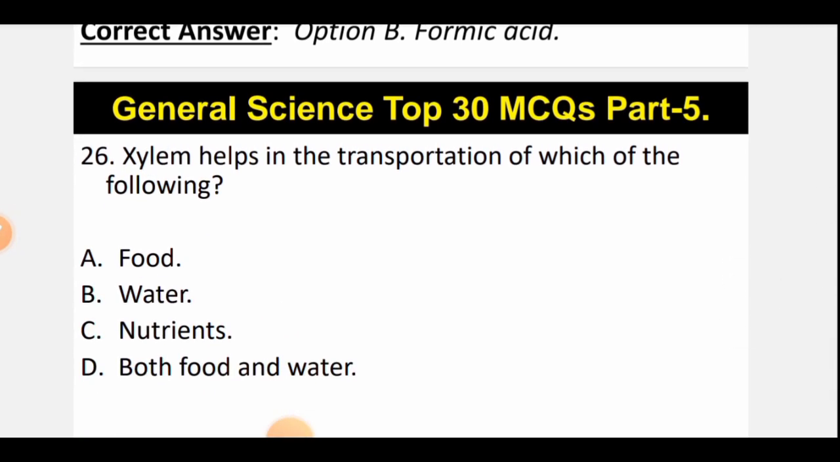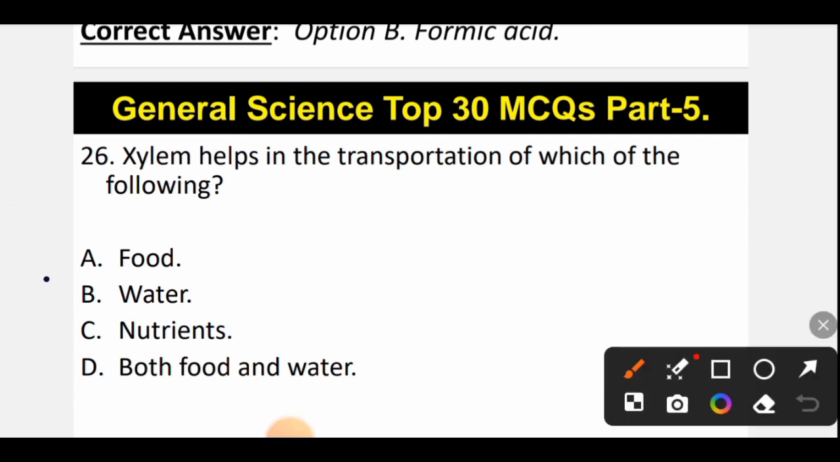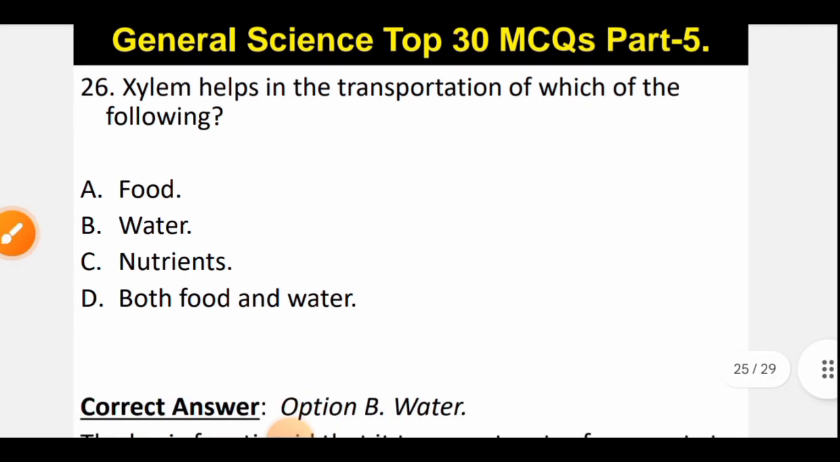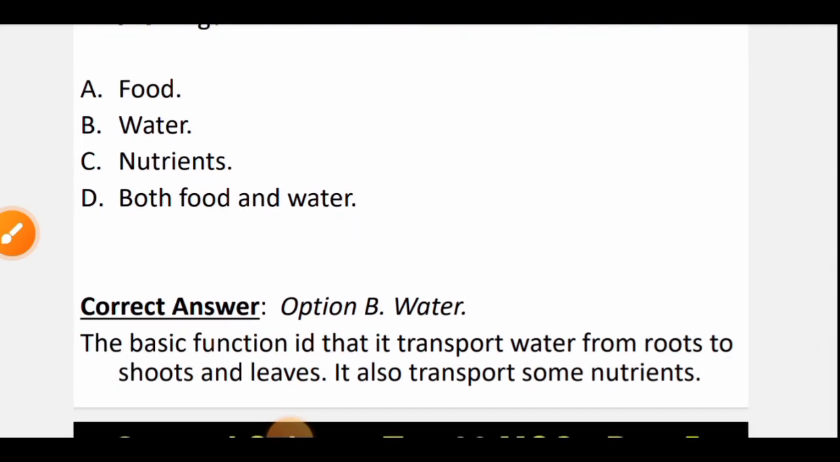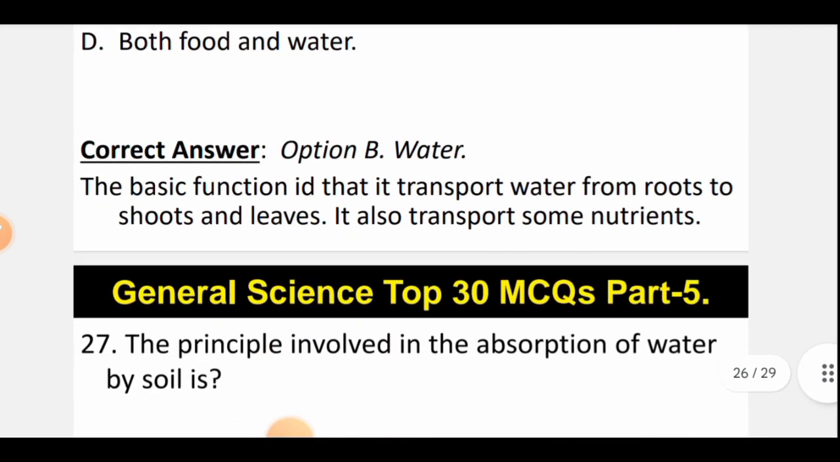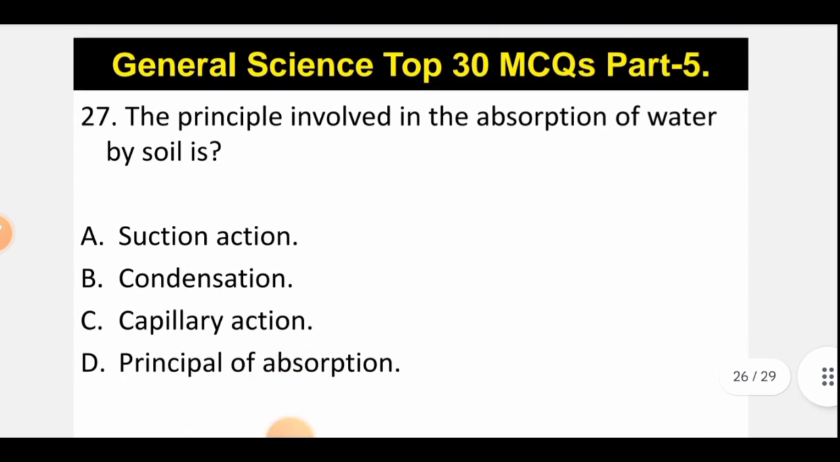Xylem helps in the transportation of which of the following? So xylem helps in the transportation of, correct option is option B, that is water. Xylem helps in the transportation of water from roots to shoots and leaves, and it also transports in a smaller quantity some nutrients, but the basic function of xylem is that it transports water. So B is the correct option. Now let's move to question number 27.